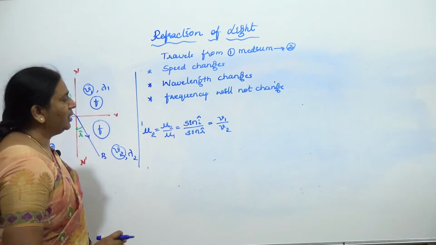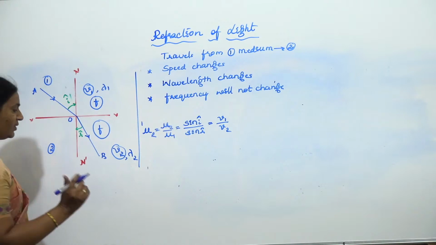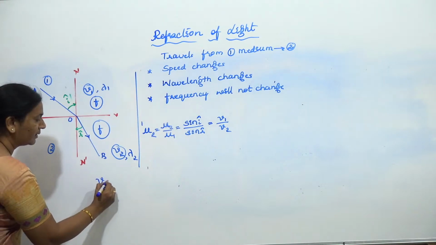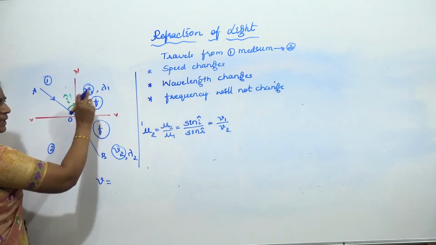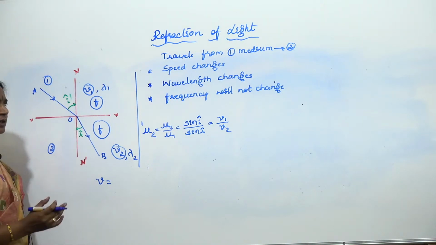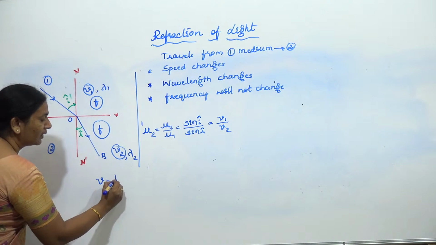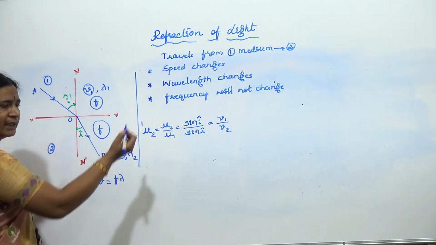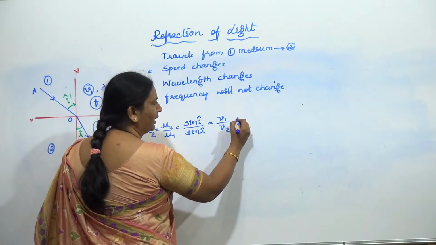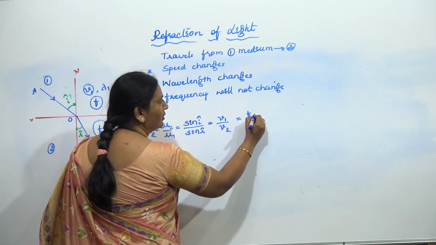Now, in the first year you have learned the speed of light, or speed of sound, in terms of frequency and wavelength, which is the same for wave nature. So we have the relation v equals f lambda. But f is not changing.